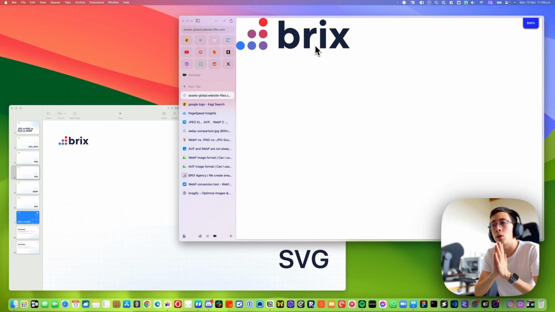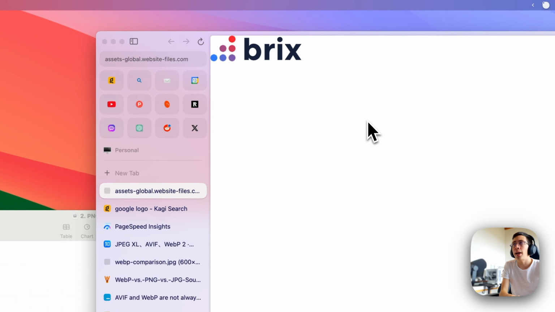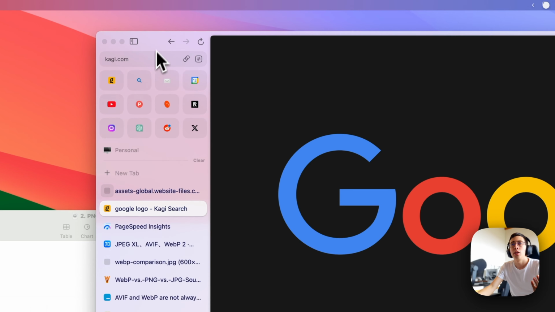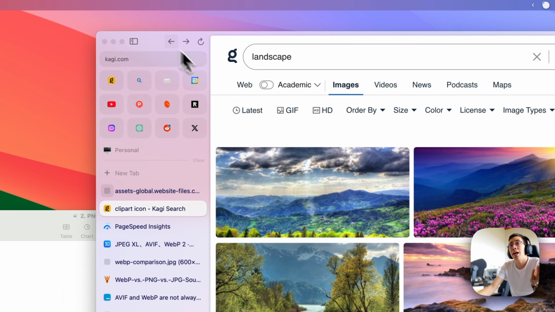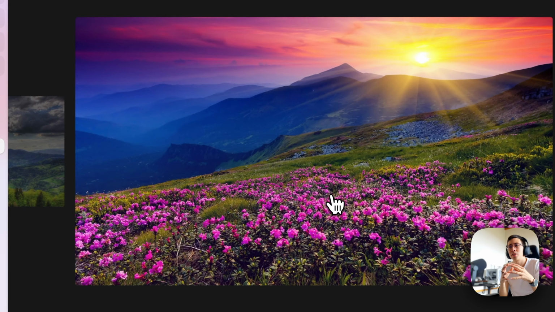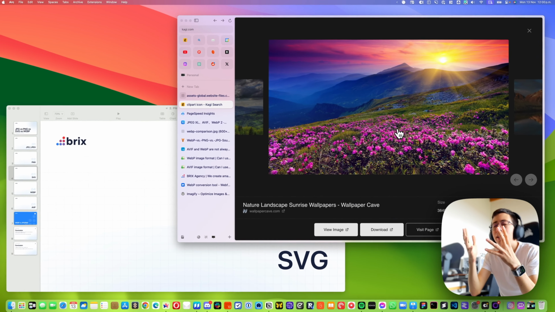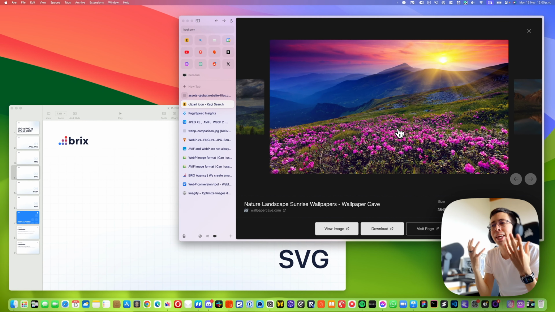It just keeps looking great. It will never be blurry. It will always look super sharp. And the best part is that it will always be super light. These files are super, super light, but they still look perfectly sharp on all resolutions. So SVGs are great, but definitely you cannot use vectors for everything because, for example, a photo like the one we saw previously cannot be a vector. Vectors need to be able to scale, and a photo can't do that.